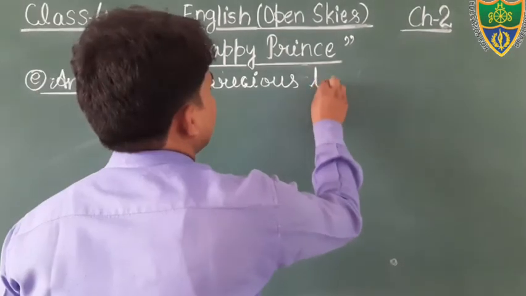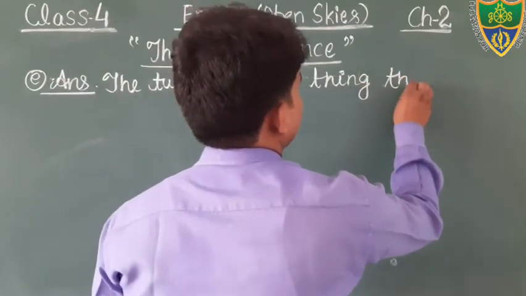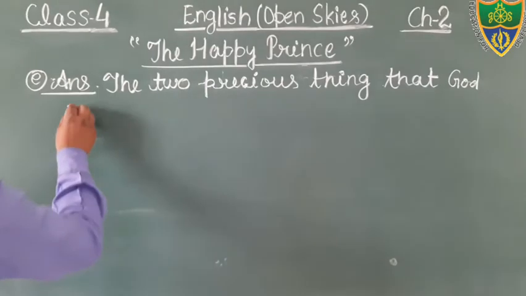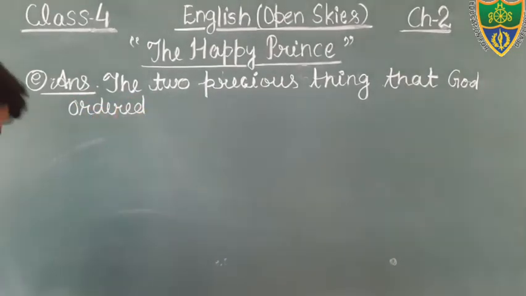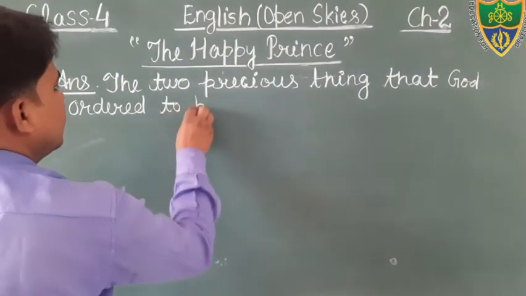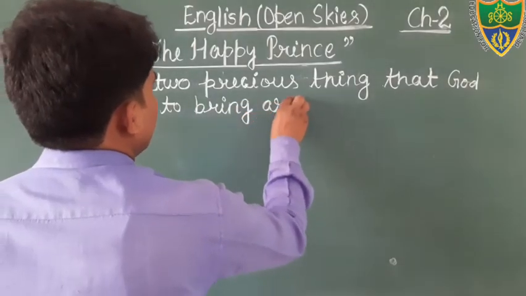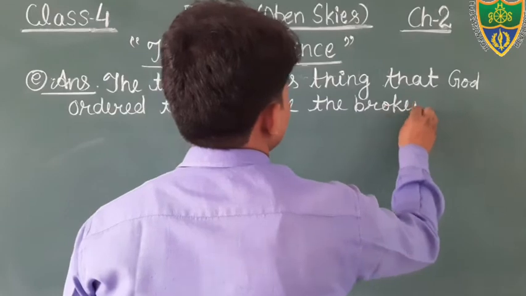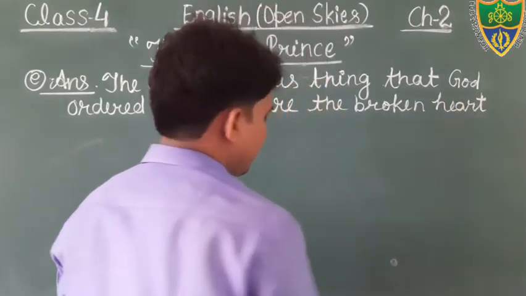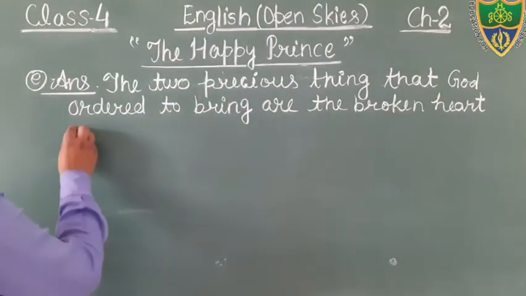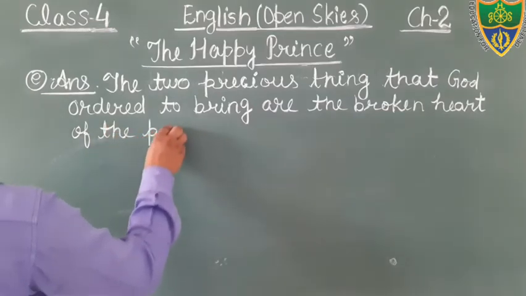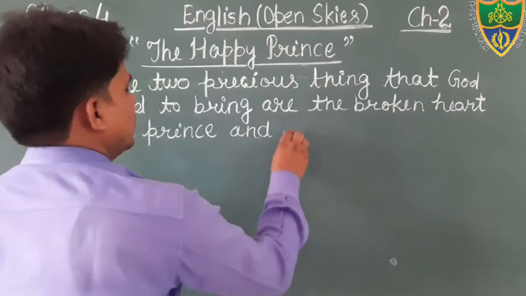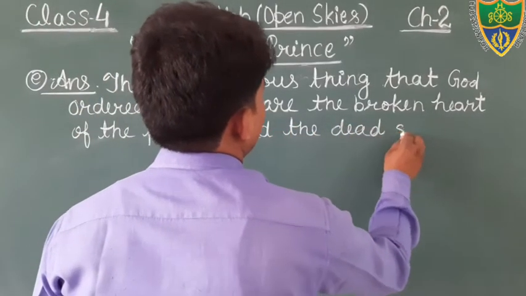The two precious things that God ordered to bring are the broken heart of the prince and the dead swallow.